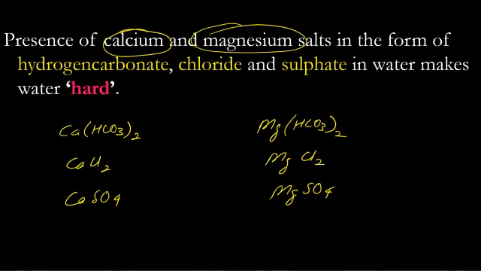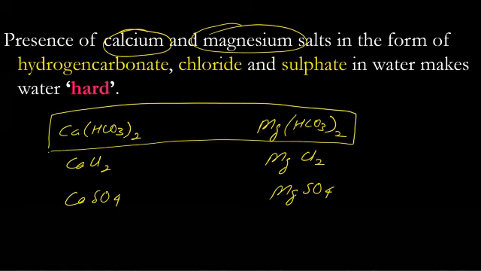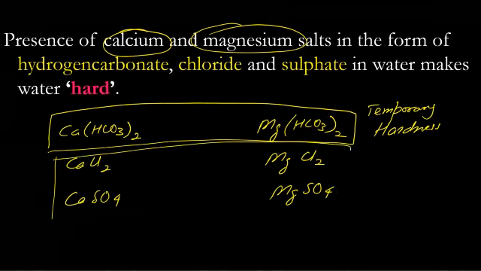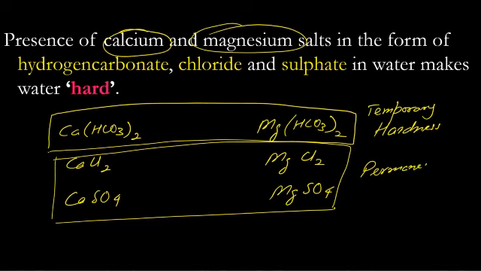Now, out of which the bicarbonates cause temporary hardness. The chlorides and sulfates cause permanent hardness. Now, the difference is that temporary hardness can be removed by boiling.